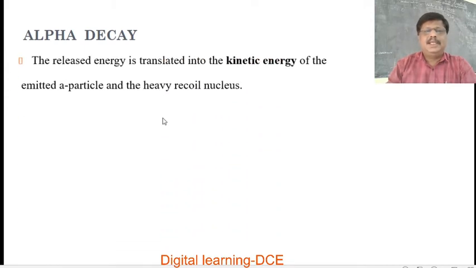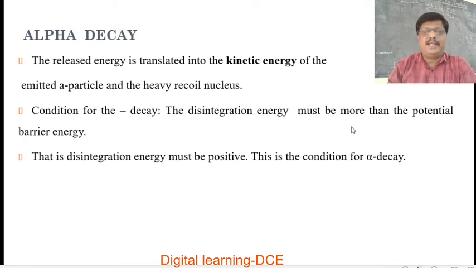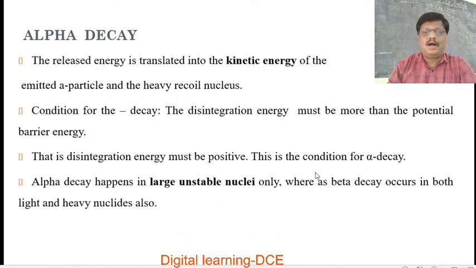The released energy is translated into the kinetic energy of the emitted alpha particle. This is the alpha particle and the heavy recoil nucleus. So the energy released in the alpha decay is translated mainly into the kinetic energy of the emitted alpha particle and a heavy recoil nucleus. The condition for the decay is that the disintegration energy must be more than the potential barrier energy. This is the disintegration energy, that is, disintegration energy must be positive. This is the condition for alpha decay.